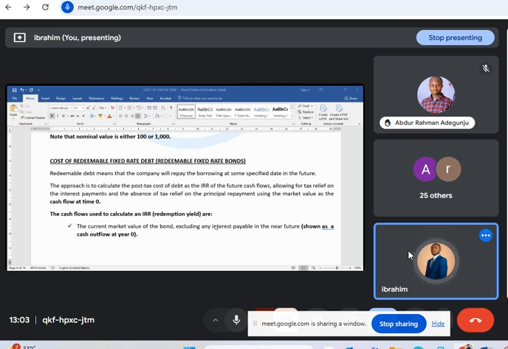For instance, you borrow 250 naira from me now. I will tell you that this 250 naira that you borrow, you will pay me for 5 years. It has a specific future date that you will redeem it. Redeemable means that I will collect my interest and principal in the next 5 years, and you must pay me. There's an obligation. It has a specific date.